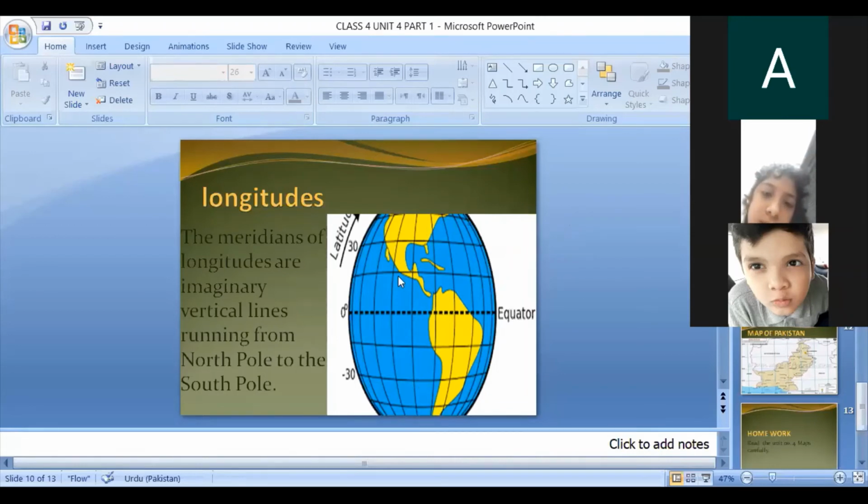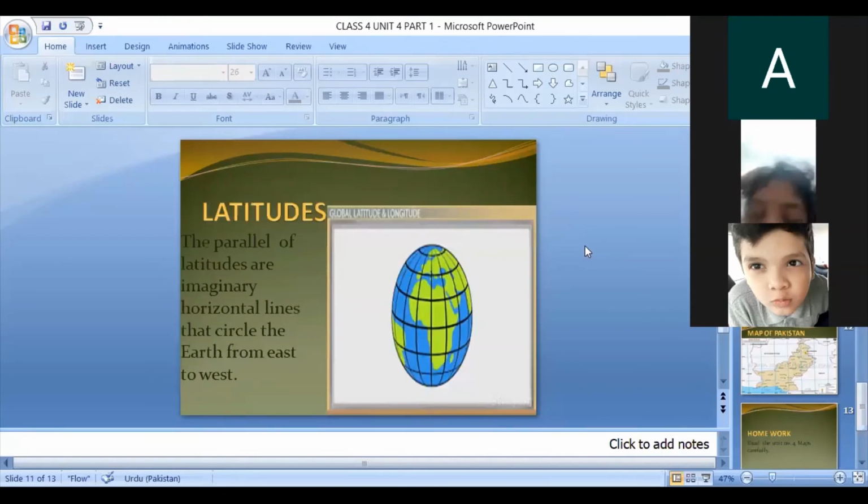You can find the map of every country with the help of these longitude and latitude lines. Next is latitudes. The parallels of latitudes are imaginary horizontal lines that circle the earth.